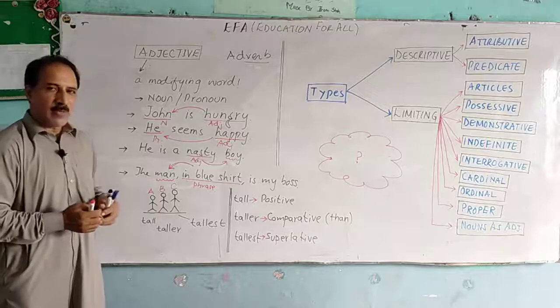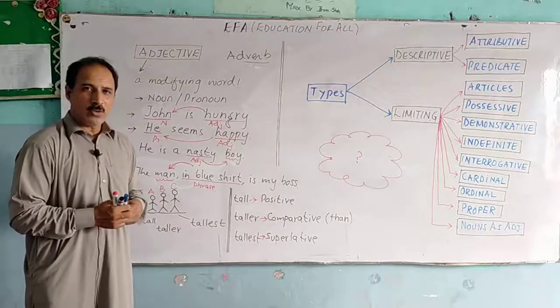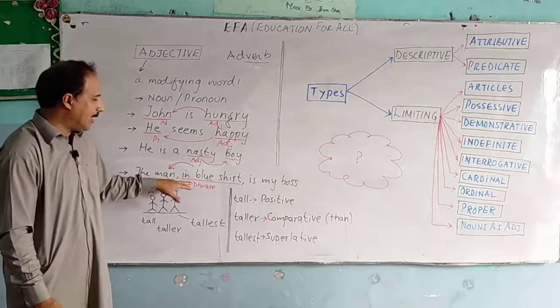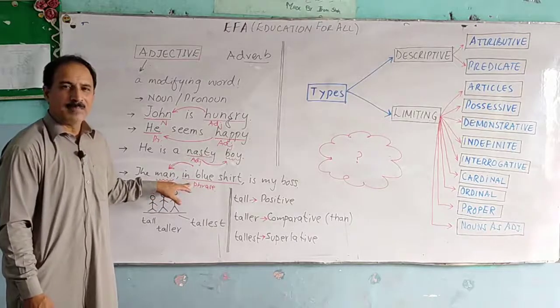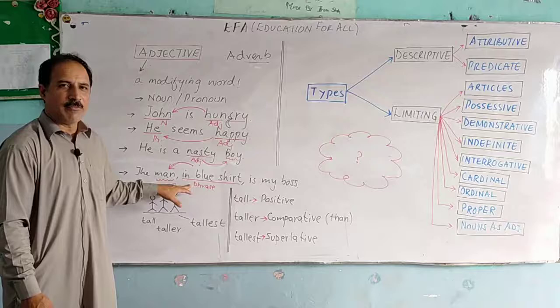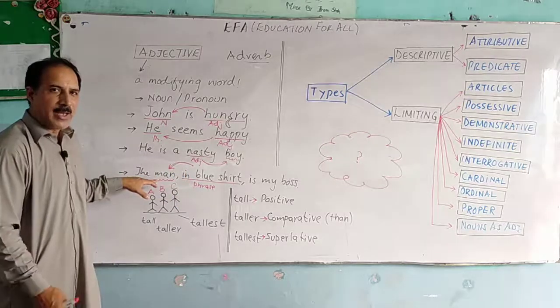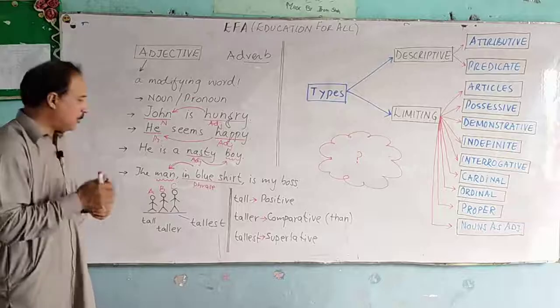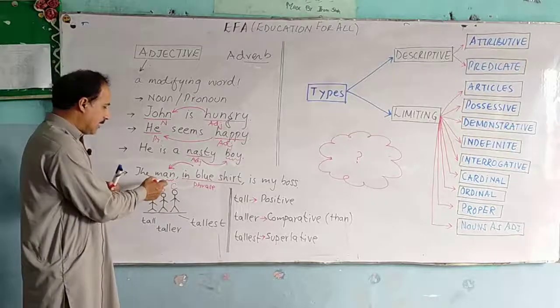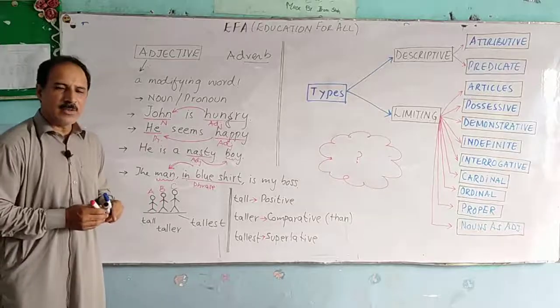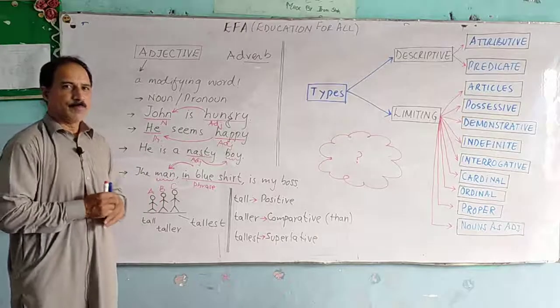So, what kind of man? Which man are we talking about? We are talking about the man who is wearing blue shirt. In blue shirt is a phrase which is modifying the noun man. But the point to note here is that this phrase occurs after the noun it modifies.